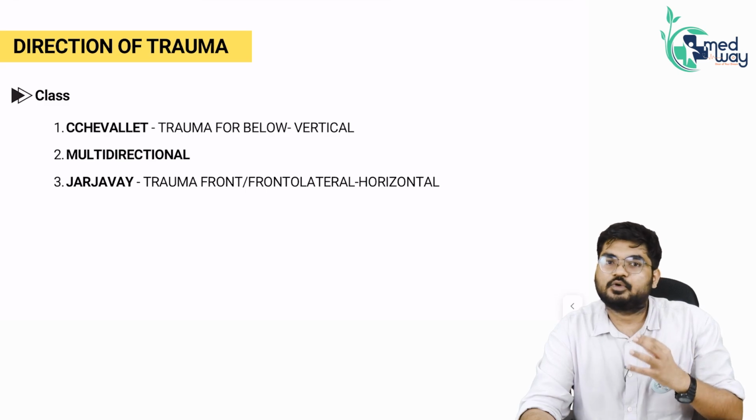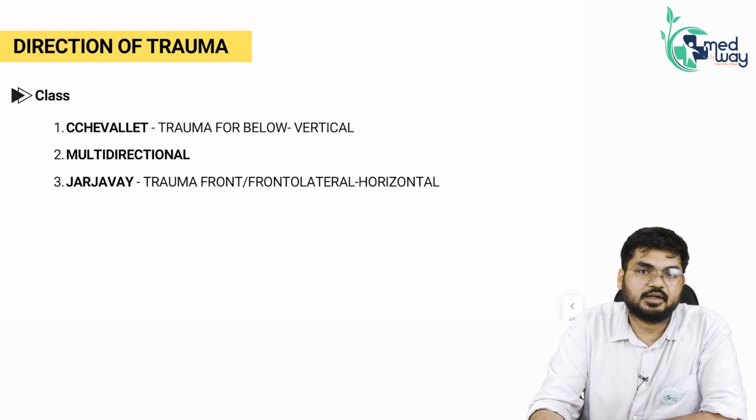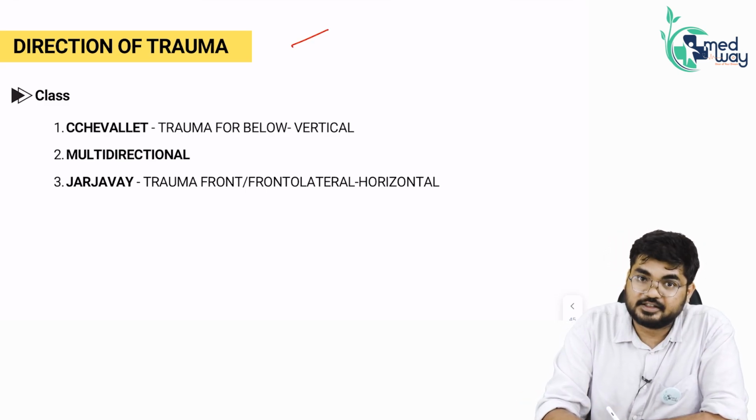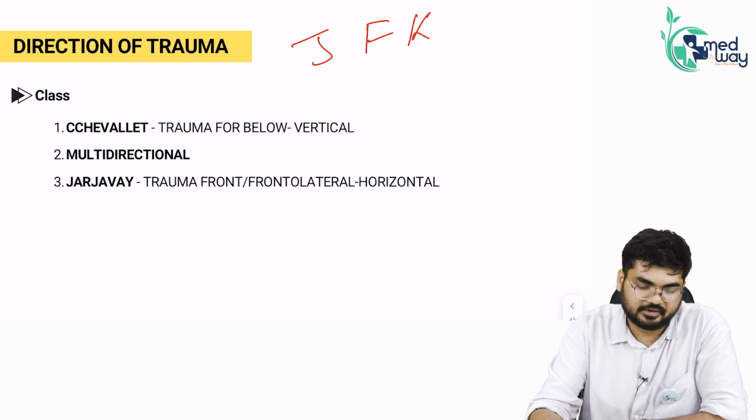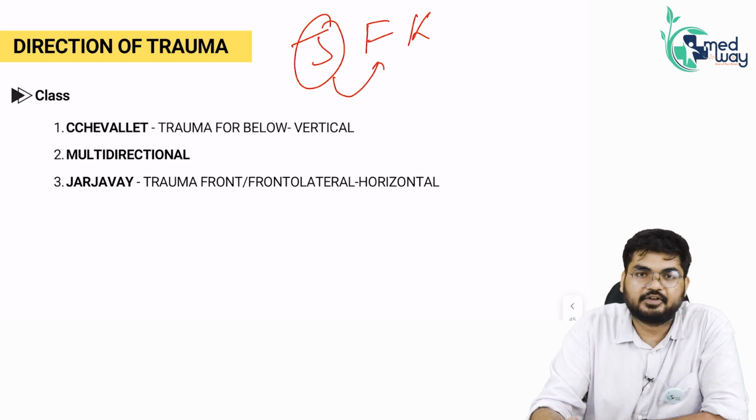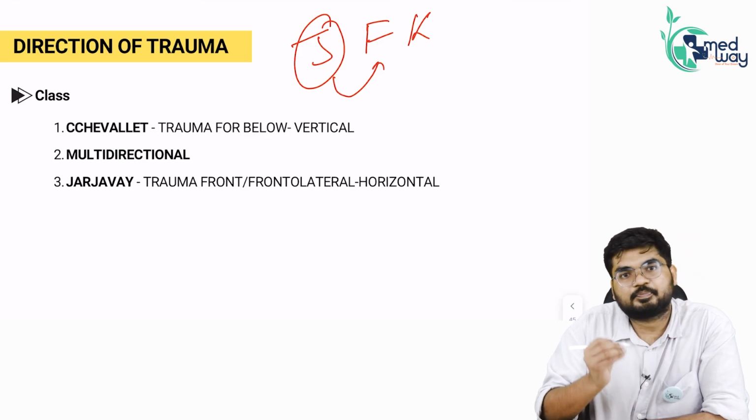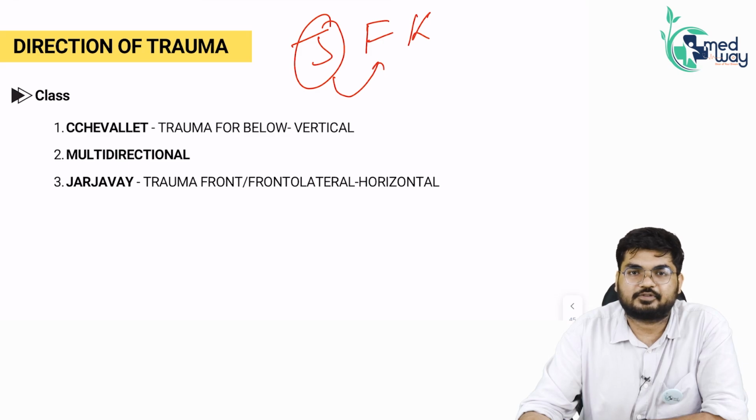So one fine mnemonic that I'll teach you all is, you remember there has been one United States president, that is John F. Kennedy, JFK. I use this particular mnemonic to remember Le Fort and Jaja. So John F. Kennedy, JFK, Jaja is trauma from the front. If we remember Jaja is trauma from the front, then obviously Le Fort is trauma from below. As simple as that. John F. Kennedy, JFK, Jaja is trauma from the front and Le Fort is trauma from below.